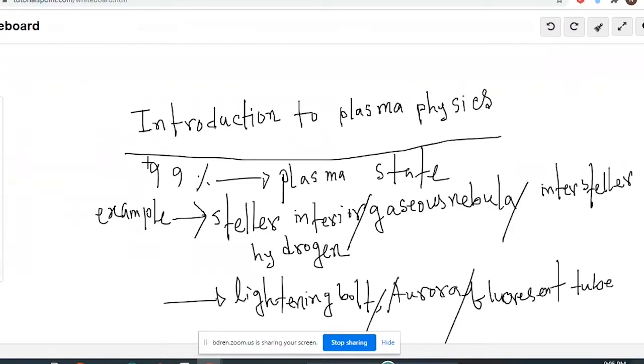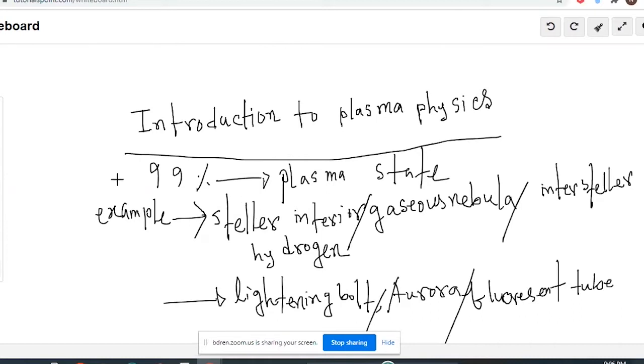So if we have to know deeper about plasma, then just "fourth state of matter" will not be a good answer. So before going to a clear definition of plasma, I just want to give you some ideas about that.